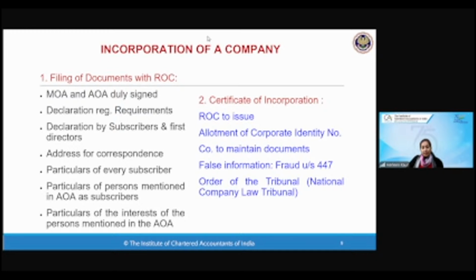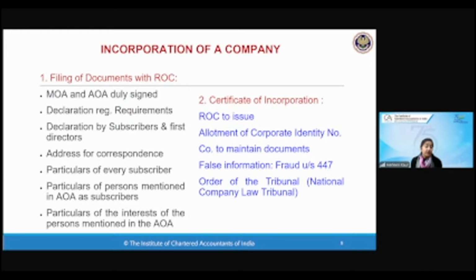Company is required to maintain these documents, and if you do any kind of fraud by giving false information, say for example you're setting up a company in Delhi, but now you are giving details of the company which you are setting up in Bombay also, and it is false information. You don't have any company over there. Your actual company is in Bombay, it is not in Delhi. So any kind of fraud you're doing, or you're including wrong financials, or you're including wrong declaration, or you have submitted the paper signed by CA, but that person is actually not a CA, it is a fake signature, then fraud will be liable under section 447.